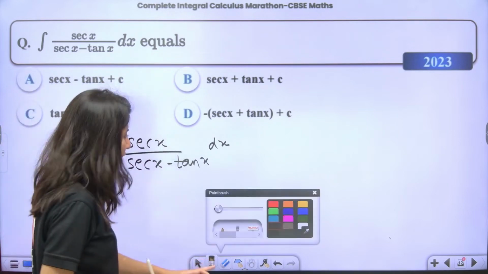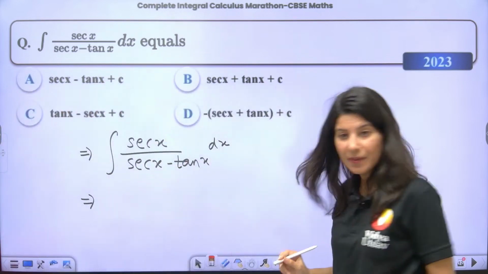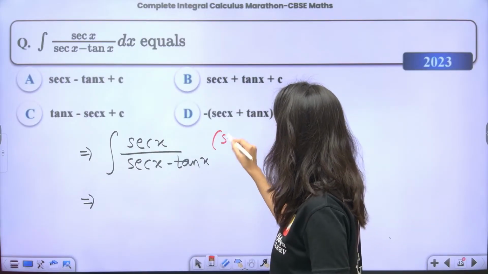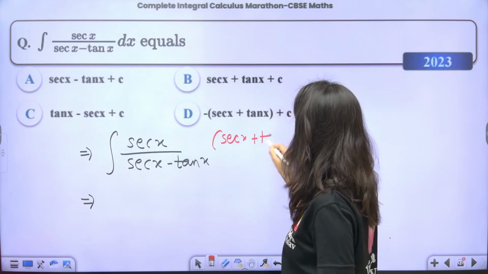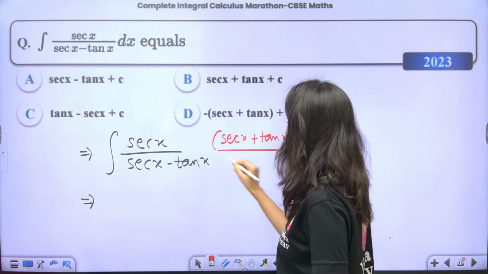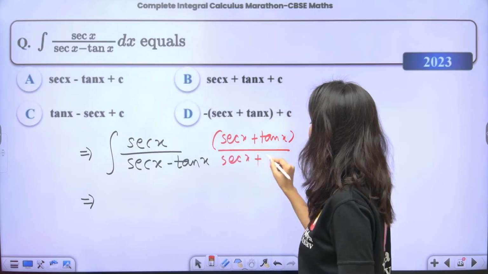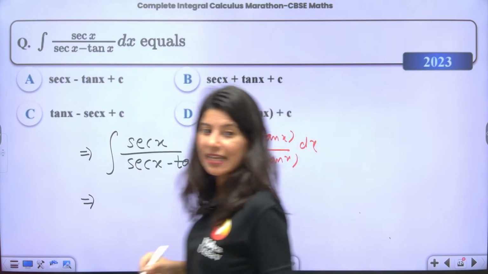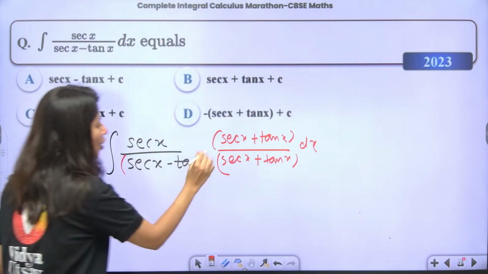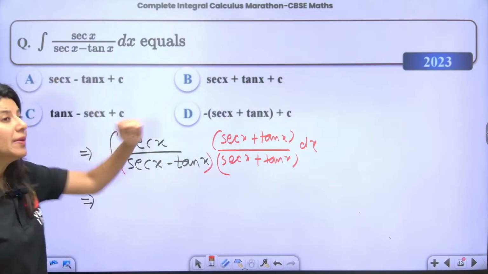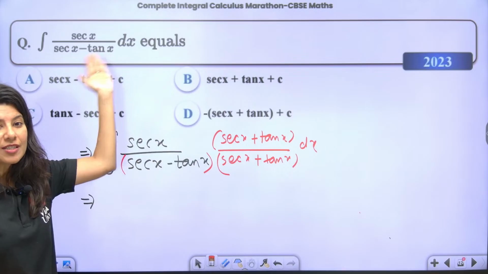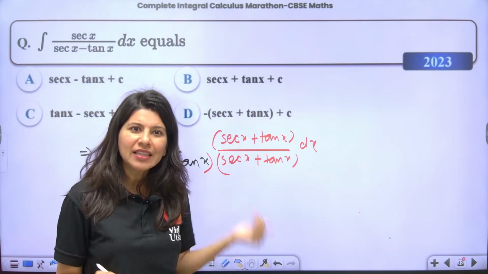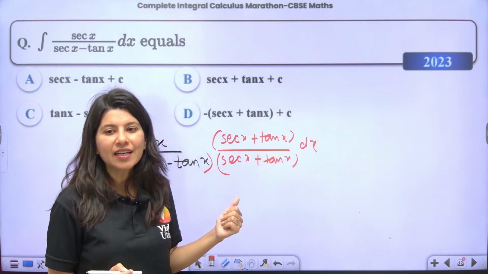Okay. So now what I'm going to do is multiply and divide. How to solve this? Multiply and divide by sec x plus tan x upon sec x plus tan x. Okay, ma'am, why are you doing this? Because sec x minus tan x in the denominator is troubling me now. I'm not able to integrate just because of the denominator, because if things are completely in the numerator, I'm fine. But when things are in the denominator, I'm not able to integrate, right?